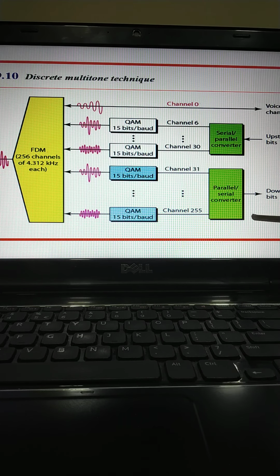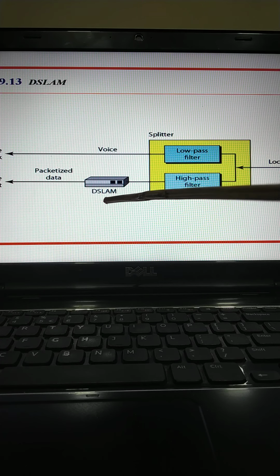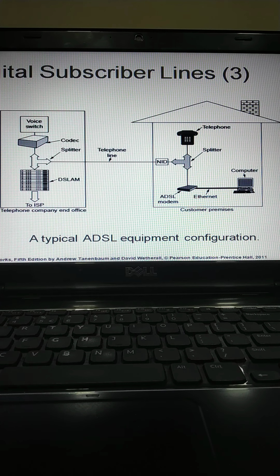Now, at the telephone company side, the situation is different. Instead of an ADSL modem, we have a device called DSLAM, the Digital Subscriber Line Access Multiplexer. It is installed there, and in addition it packetizes the data to be sent to the internet service provider server. As you could see, this is the complete equipment at the telephone company end office as well as at the customer premises.